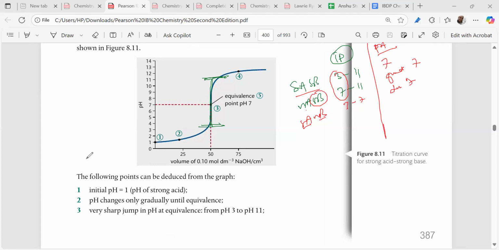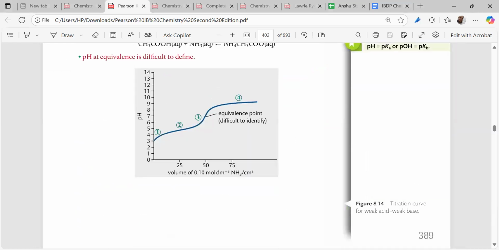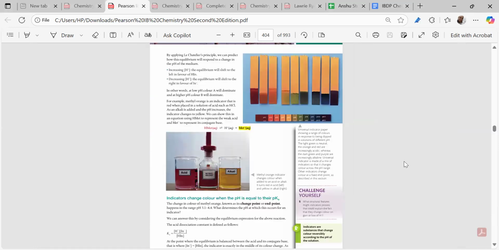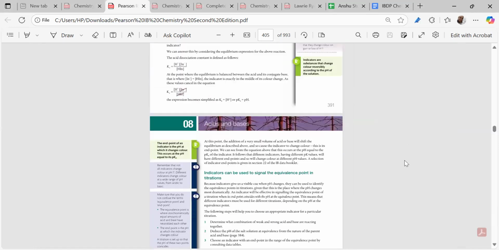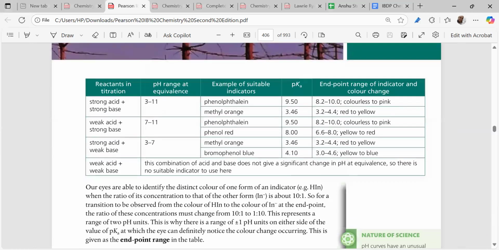Now we have to know this important trick: when we use an indicator, the pKa of the indicator should fall in the inflection region. That's the way we tell, right? Because the inflection region is the region where the end point or neutralization happens.